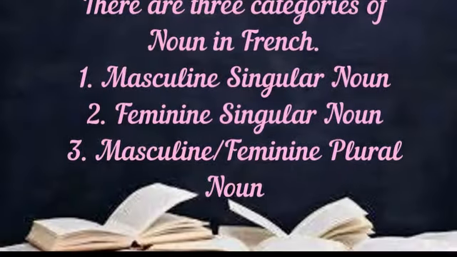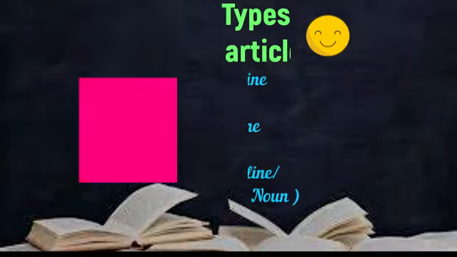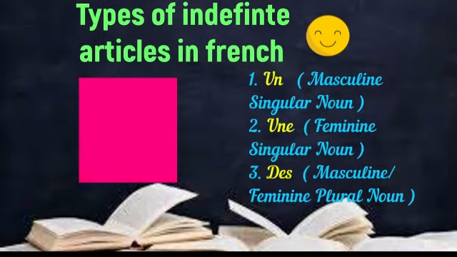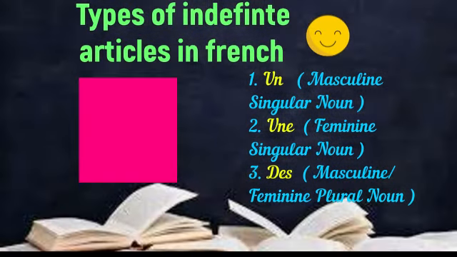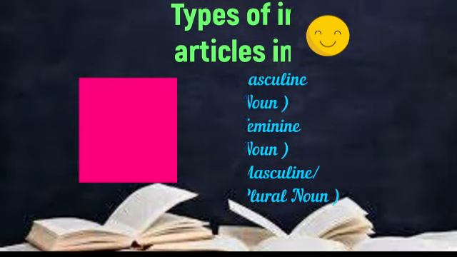Now let's see the types of indefinite articles in French. So friends, there are three types of indefinite articles in French. Un before a masculine singular noun, une before a feminine singular noun, and des when the noun is in the plural category. So in this video, we will talk about the indefinite articles in French in the singular category, how to use them, and how to find out the gender of the noun.